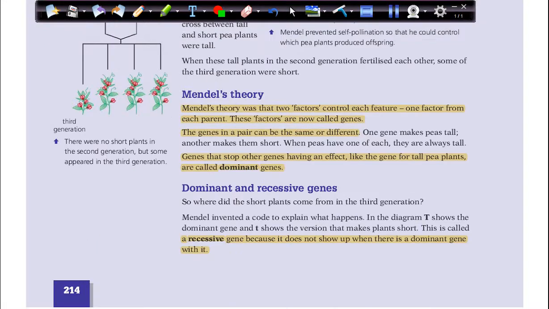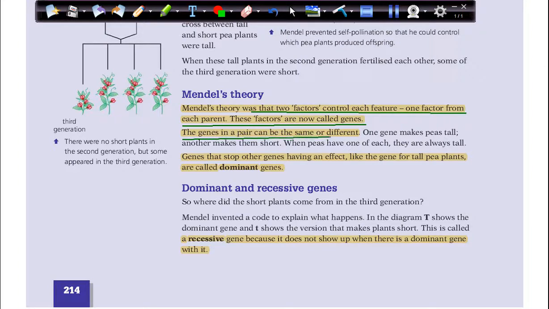So Mendel's theory was that two factors control each feature, one factor from each parent. These factors are now called genes. When he discovered this inheritance, he had a theory, and he said we have two factors. One of them we inherit from the father, and the other one comes from the mother. So these are genes.